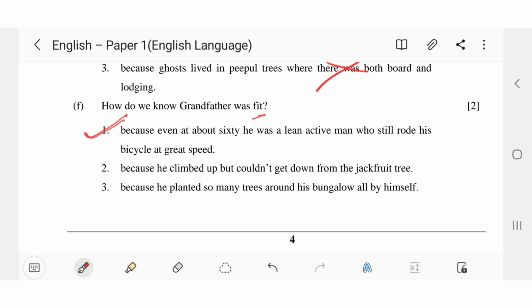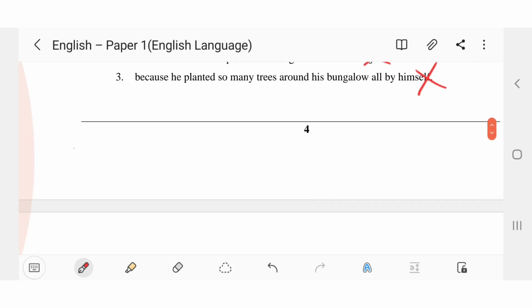Second one: because he climbed up but couldn't get down from the jackfruit tree. No, this does not justify his fitness, right? Now third one: because he planted so many trees around his bungalow by himself. No, no, no. This is wrong. It is nowhere mentioned in the passage that he planted the trees by himself. First option is correct.